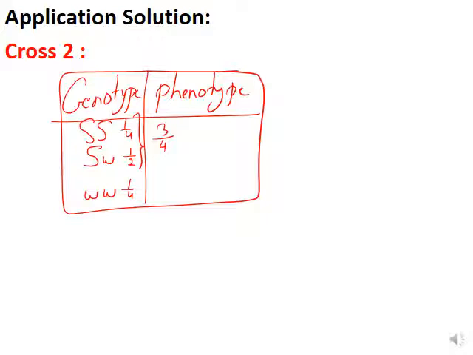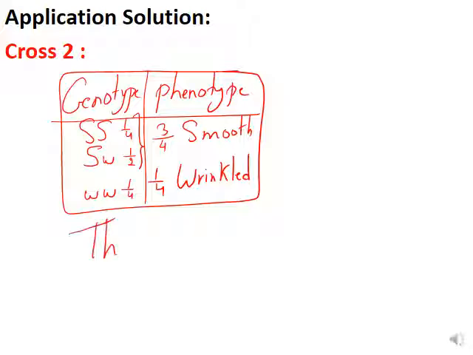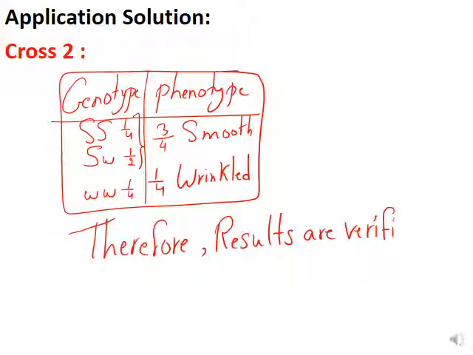It's 1 over 2 plus 1 over 4, half plus a quarter, which is 3 over 4. You can make the same denominator and add them. 3 over 4 are smooth, and 1 over 4 is wrinkled. Why? Because ww is homozygous recessive, so it should be wrinkled. In this case, you have to say: therefore, results are verified. Results are verified. Okay? Thank you, guys.